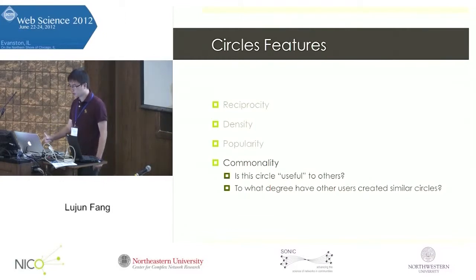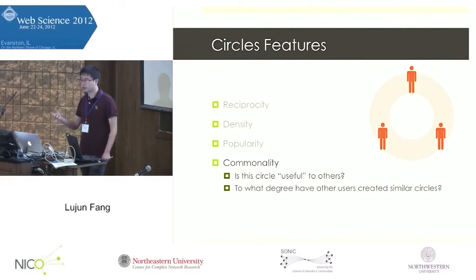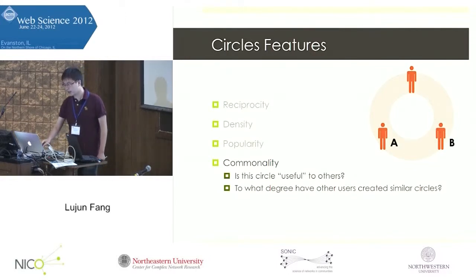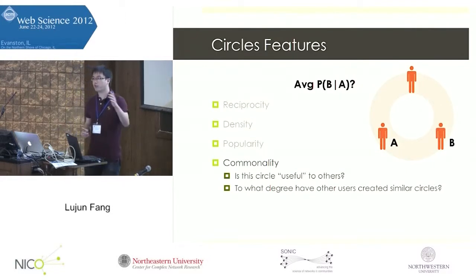The way we measure this commonality, the similarity to other circles, is that for a circle, for any pair of users inside, what is the conditional probability that another circle having one of the users will also have the other user.